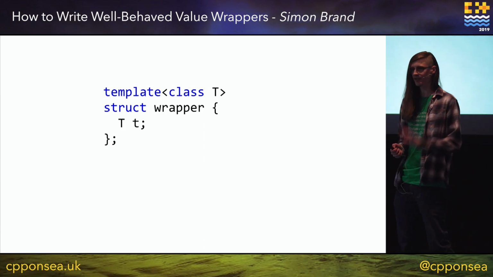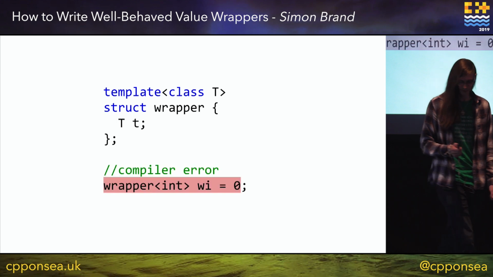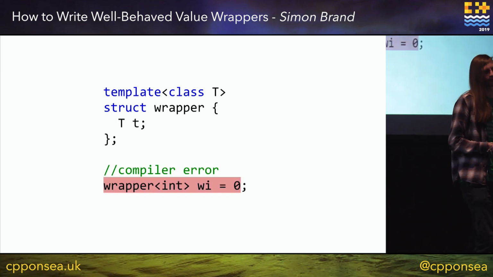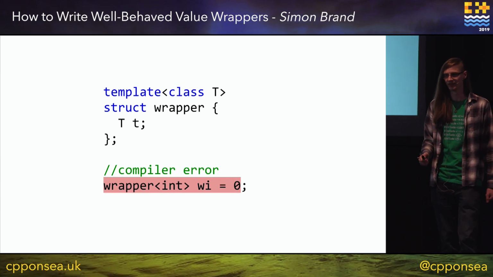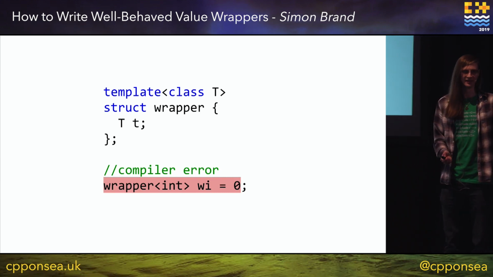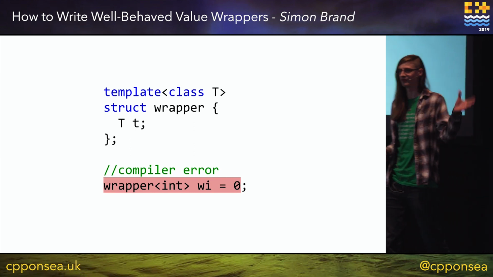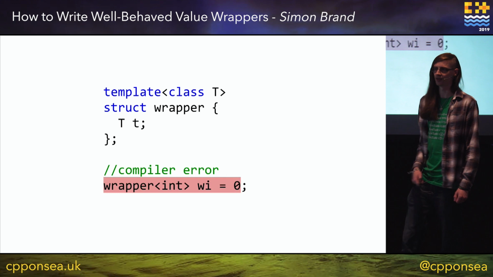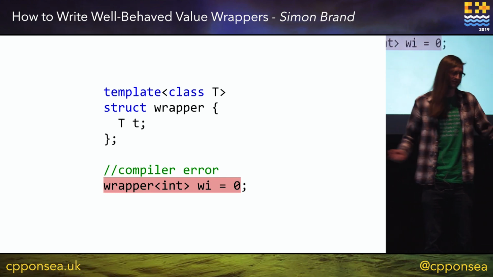So say we have our very simple wrapper again that you saw at the start of the talk. If we try to initialize a wrapper of int with an int like this, we get a compiler error. This seems like a reasonable thing to request, right? I have a wrapper of ints. I want to store an int in it, so I just write equals 0. This should compile.